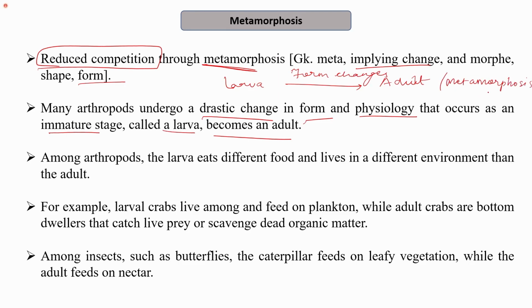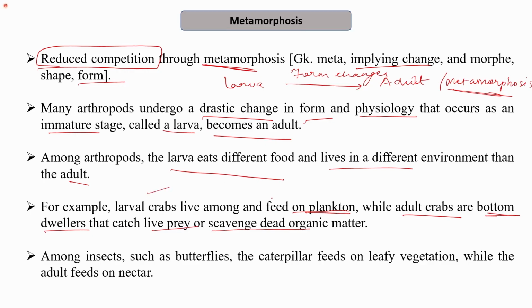Among arthropods, this is how they reduce the competition: the larvae eat different foods and live in different environmental conditions than the adult. So this is how they reduce the competition between the young stage and the adult stage. For example, the larval crabs live among and feed on plankton, the small plants which are present in water, while the adult crabs are the bottom dwellers. They live at the bottom and catch live prey or scavenge dead organic matter. So this is how they reduce the competition.